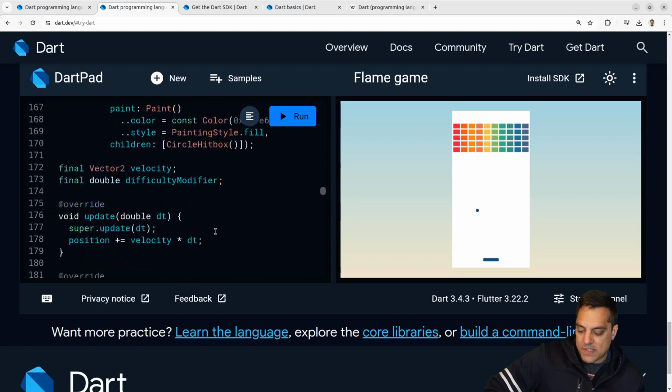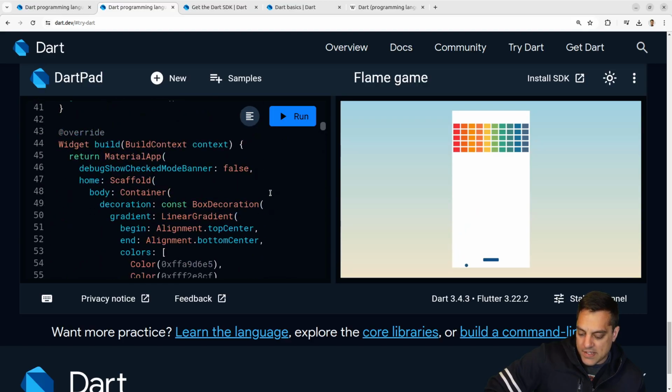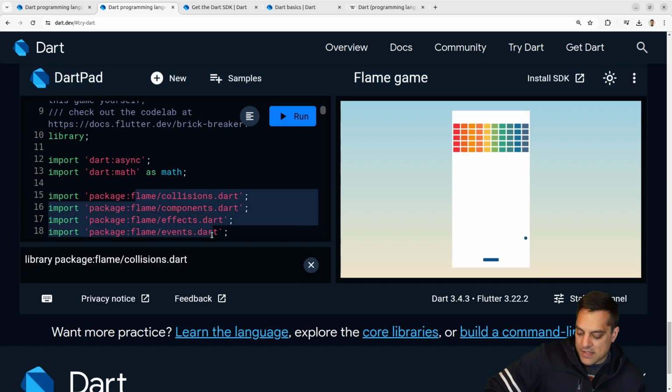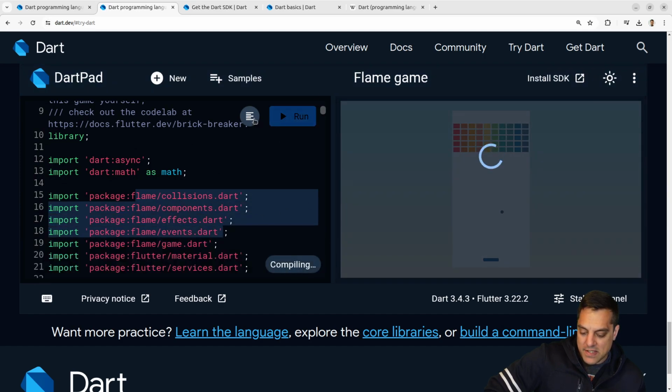I do a lot of graphics apps development in geometry and, of course, computer graphics. So this is kind of nice here to just see that you've got a quick way to just set something up here. This is doing all the Flutter stuff here. I don't see any flames, though. We gotta fix that.